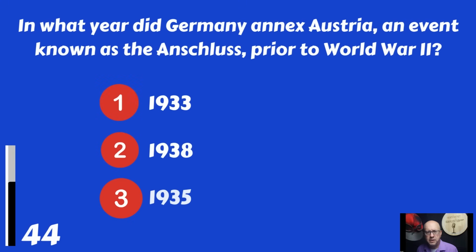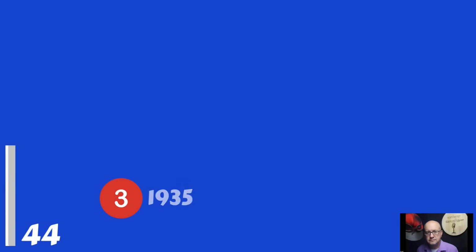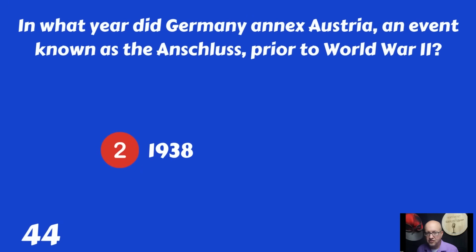In what year did Germany annex Austria, an event known as the Anschluss, prior to World War II? 1933, 1938, or 1935? 1938.